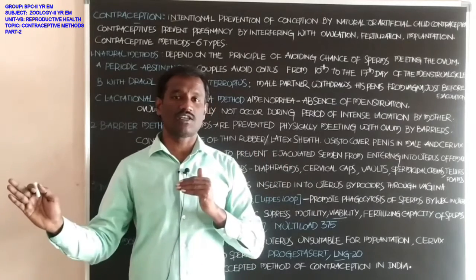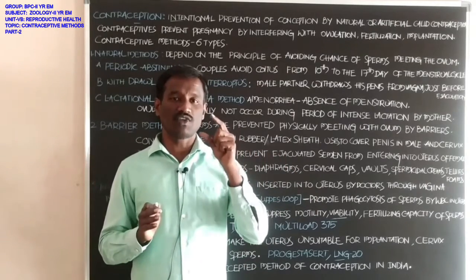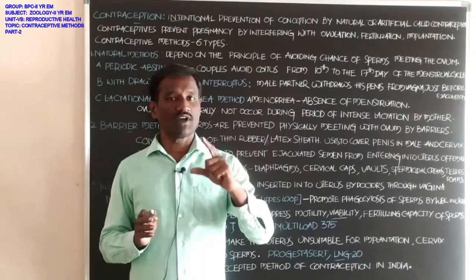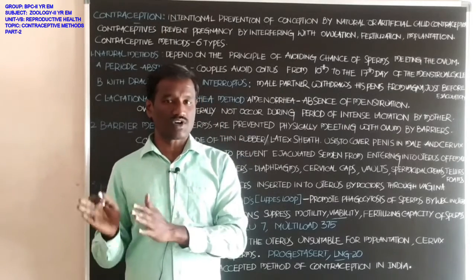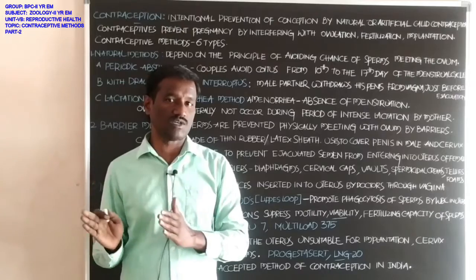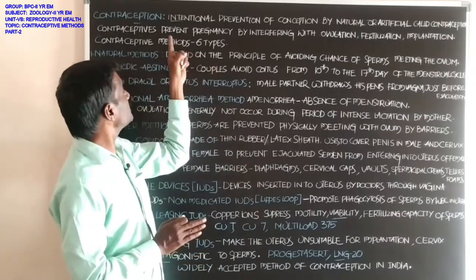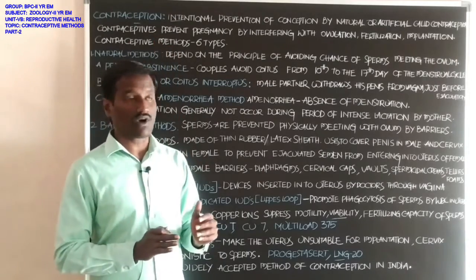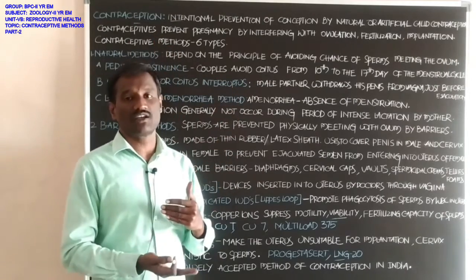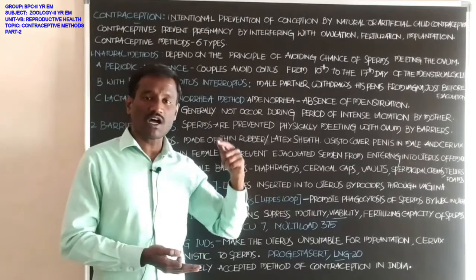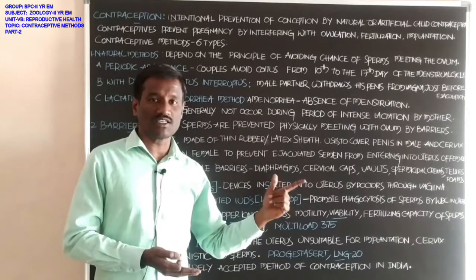The blastocyst attaches to the wall of the uterus, the endometrium, and that is called implantation.